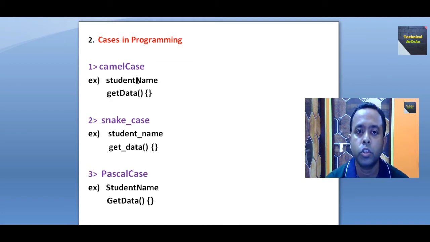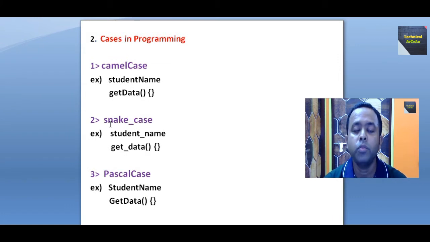For example, student name: student, S is small, but name, N is capital. In the same way, when we declare some function or method, get data, G is small but after that, D of data is capital. So this technique is known as camel case. Normally C++ and Java use this type of case.